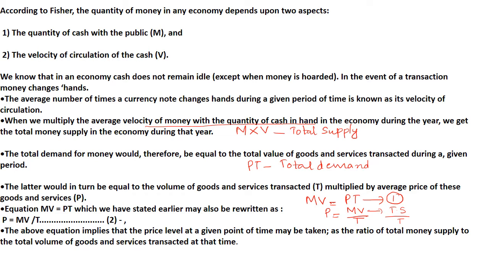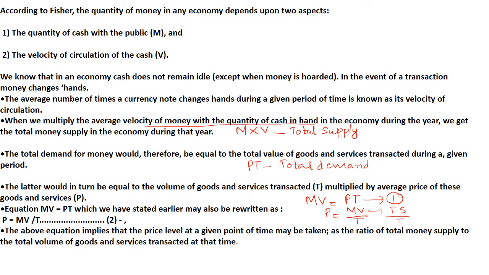Clear? Okay, so the total demand for money there would be equal to the total value of goods and service transacted during that period. So we can say that the supply side is MV and the total demand side is PT. When we multiply the volume of goods and service transacted, that is T, by the average price of these goods and service, that is the price level, that is the total demand. MV equals the total supply and PT is the total demand. So when we equate these, we get MV equal to PT.